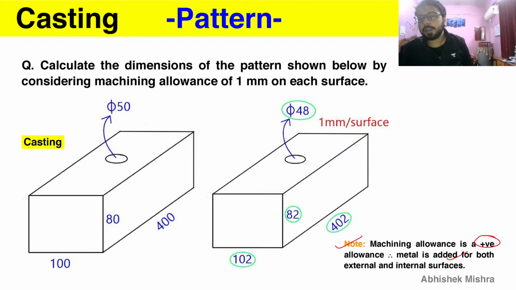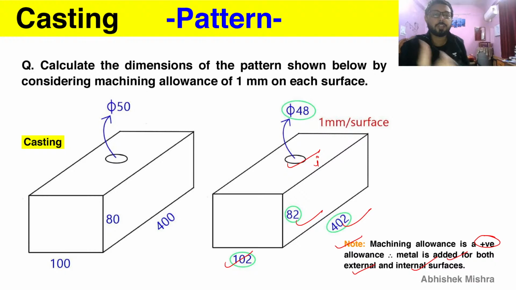Therefore metal is added for both external and internal surface. So this is internal surface and this is external surfaces. In the external surfaces, you are providing 1 on each surface. So your 100 is becoming 102, 80 is becoming 82, 400 is becoming 402. But your internal surface is not becoming 52, it is becoming 48, because you are adding the material. Therefore you are making the hole size smaller.